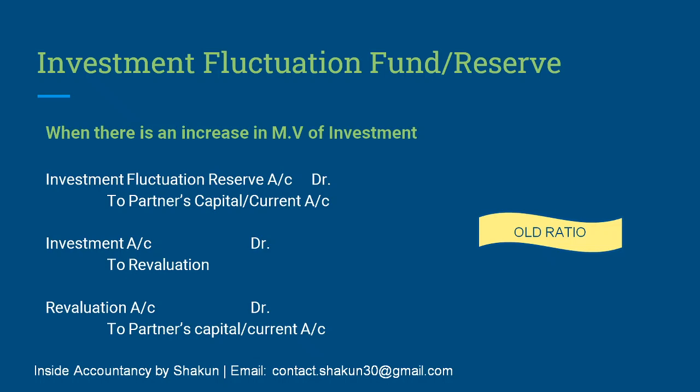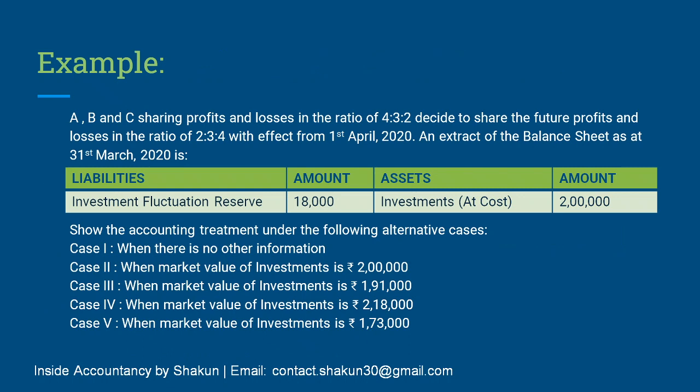So these were the different cases. They will be more clear with the help of an example. A, B, C sharing profit and losses in the ratio of 4 is to 3 is to 2, which is the old ratio. They decide to share the future profits and losses in the ratio of 2 is to 3 is to 4, which is the new ratio, with effect from 1st April. An extract of the balance sheet is given where investment fluctuation reserve is given as 18,000. The book value of investment is 2 lakh, and we are given certain additional information. So I'll be taking up every case one by one.